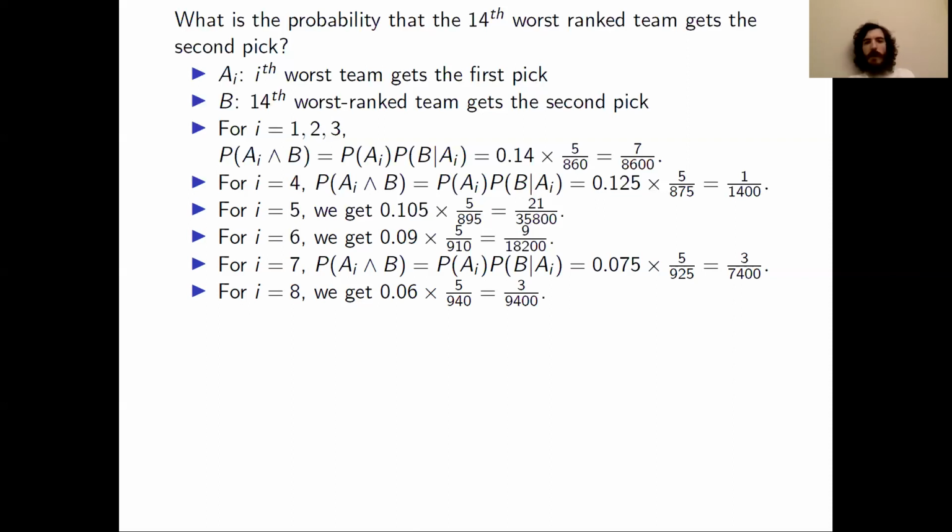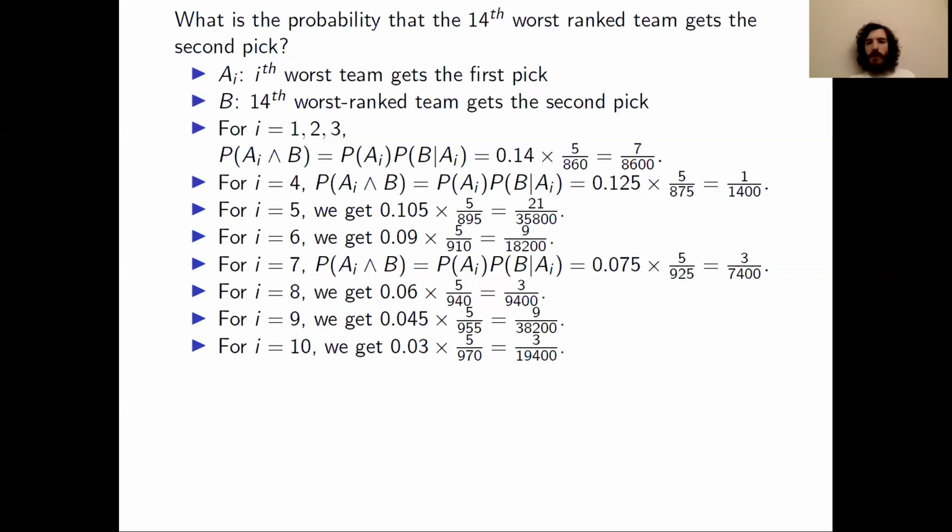And then for the denominator of the fraction, that's 1,000 minus 60. For i equals 9, similarly, we get 45 over 1,000, giving us the 0.045. And the denominator, we get 1,000 minus 45, which is 955. And this gives us 9 over 38,200 when we simplify the product.